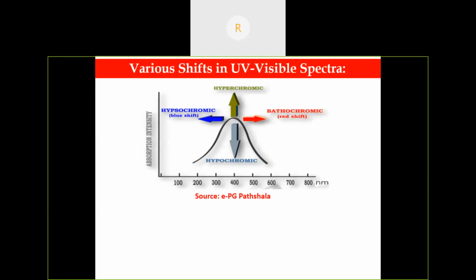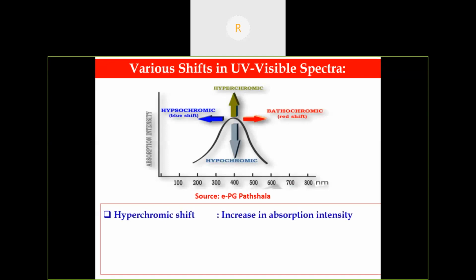If the absorption intensity is increased in the presence of chromophore and auxochrome, then it is called hyperchromic shift. There is an increase in absorption intensity. If the absorption intensity is decreased, then it is known as hypochromic shift.